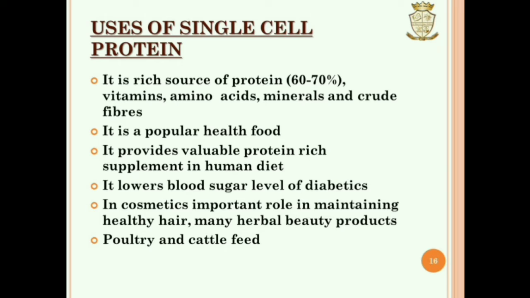Next is uses of single cell protein. SCP is a rich source of protein, vitamins, amino acids, minerals and crude fibers. SCP is a popular health food. SCP provides a valuable protein-rich supplement in human diet. SCP lowers blood sugar level. In cosmetics, SCP helps maintain healthy hair. Many herbal products contain SCP. SCP is used in poultry. It is used as cattle feed.